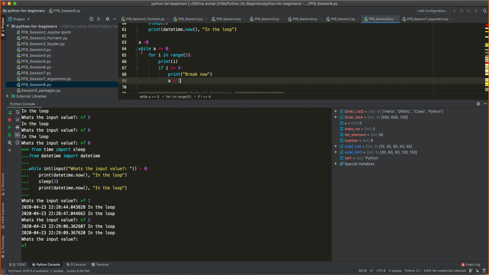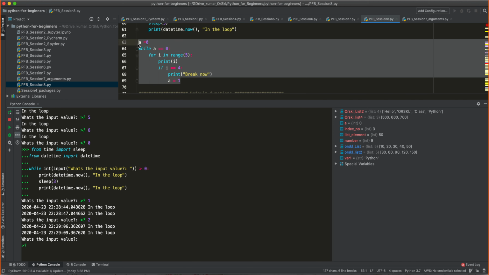How does the while loop break? You have to make a equal to 1. As soon as you make a equal to 1, the while loop breaks because 1 is not equal to 0. Okay, in this, what am I doing? In a while loop, I'm using a for loop. Inside a for loop, I'm using an if condition. So let me execute this.